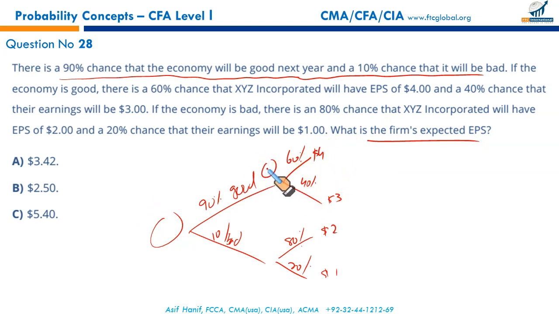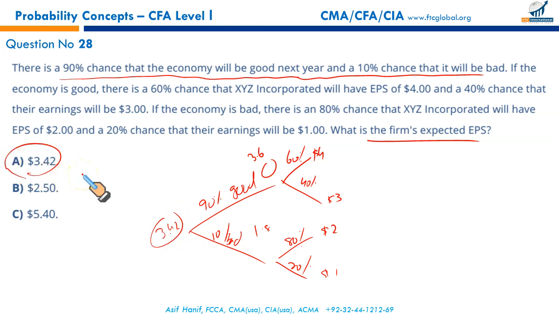Let me do it for you. It's going to be 60% of 4 plus 40% of 3. That is 3.6. And then 80% of 2 plus 20% of 1, which is 1.8. Right? Now again, 3.6 times 90% plus 1.8 times 10% gives you 3.42. Perfect match.